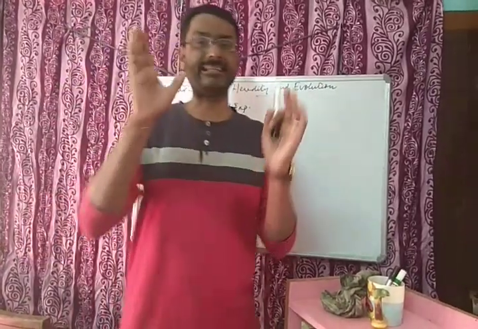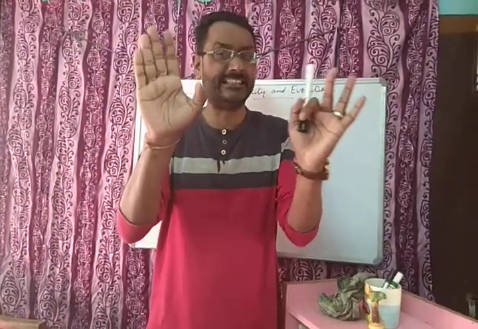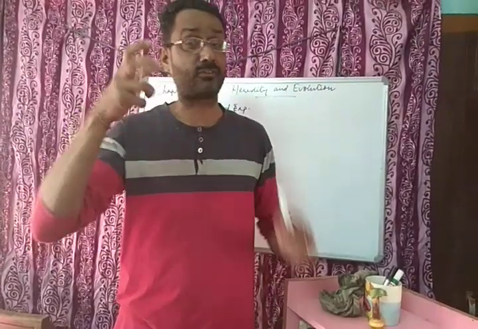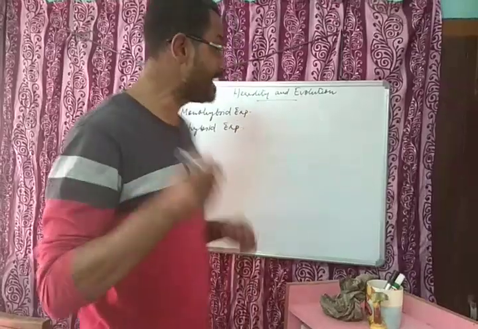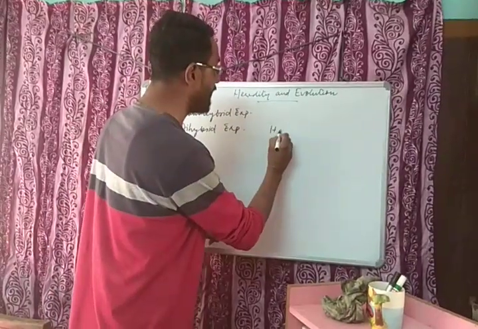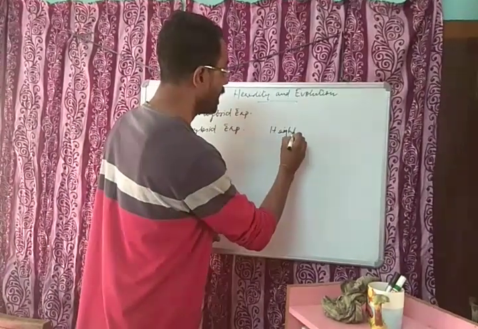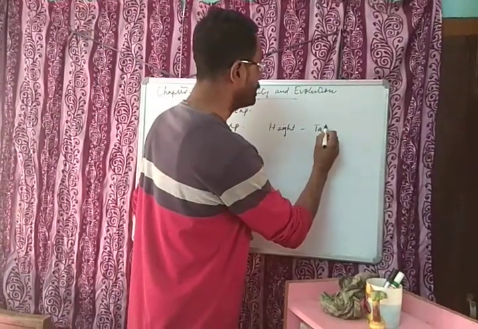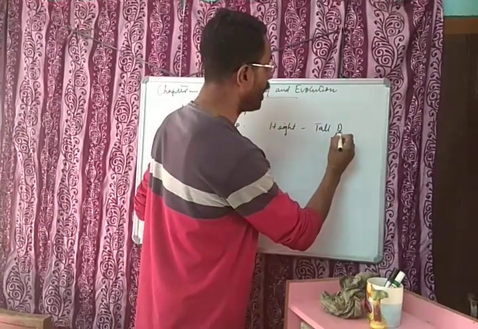Now, let me make clear what Mendel did. He took 7 pairs of contrasting characters. One pair, suppose I take height, has 2 contrasting characters, tall and dwarf.